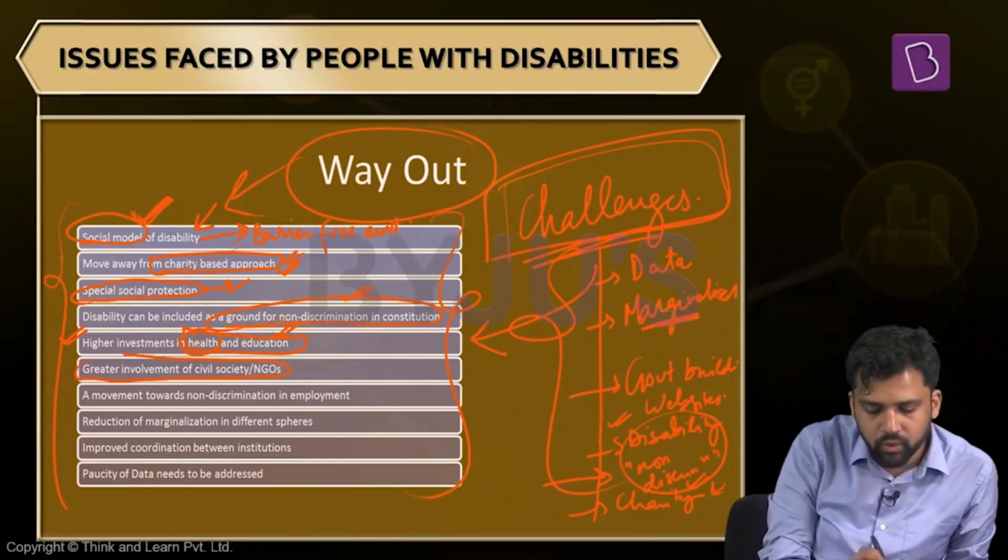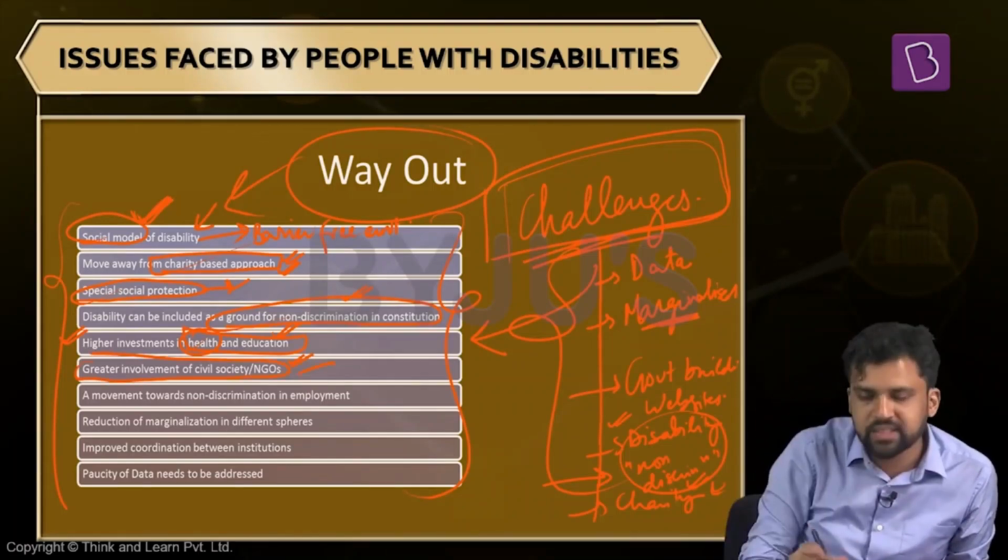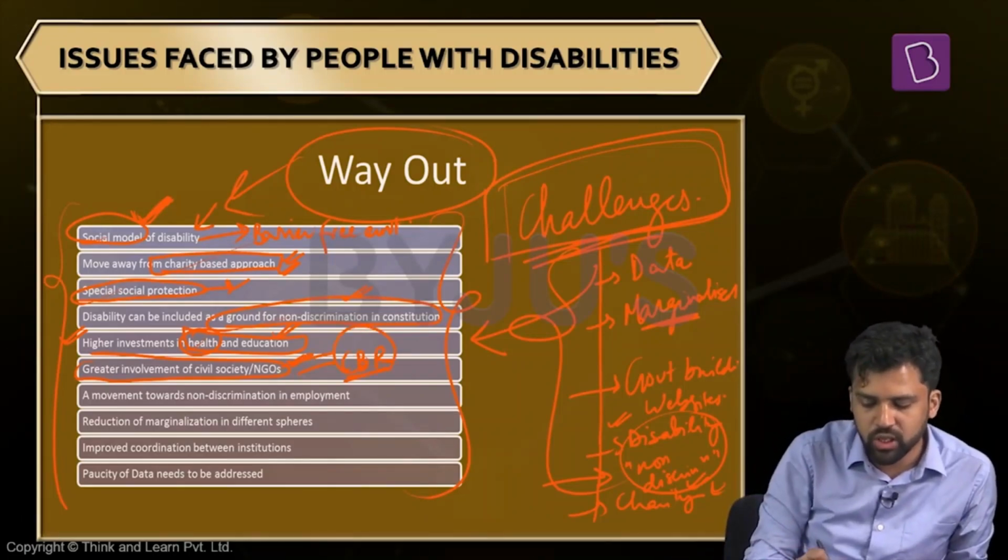Apart from that, we need to involve civil society. We need to engage more NGOs. As the United Nations Convention on the Rights of Persons with Disabilities also talks about, we have to focus on community-based rehabilitation. So here we have the role of NGOs and civil societies.